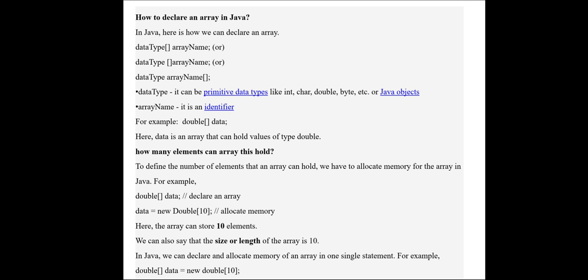So in Java we can declare and allocate memory of an array in a single statement. Previously we gave two statements: double data in one line, and in the next line data equal to new double of 10. Instead, we can write it in one line: double square brackets data equal to new double 10.